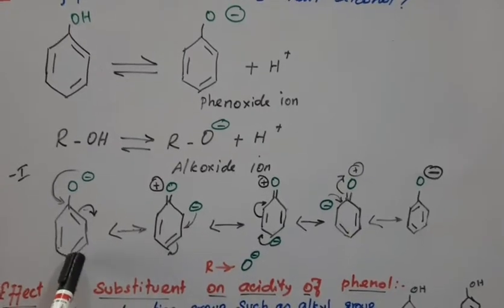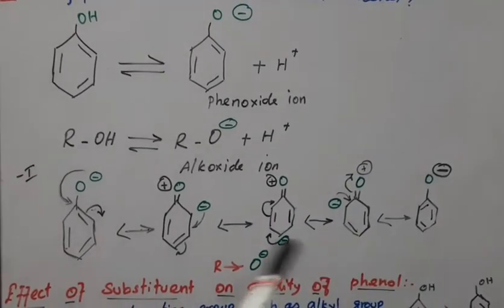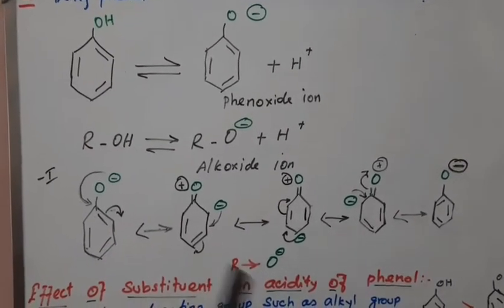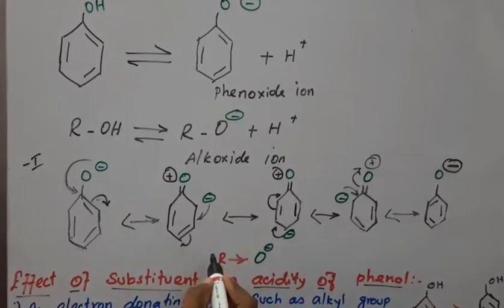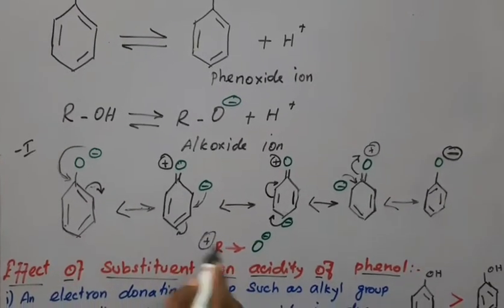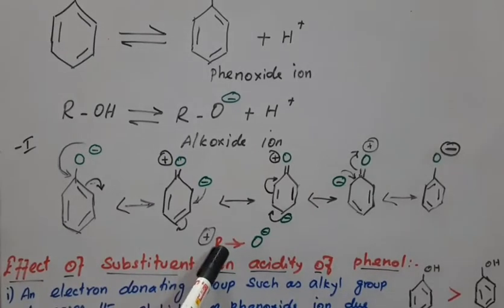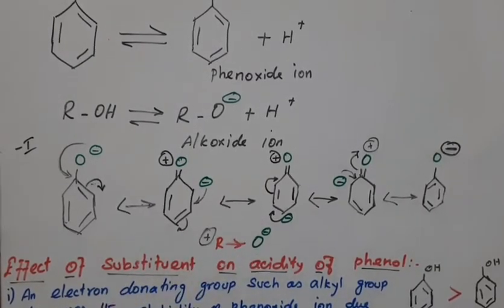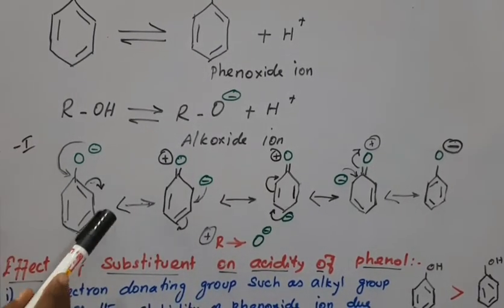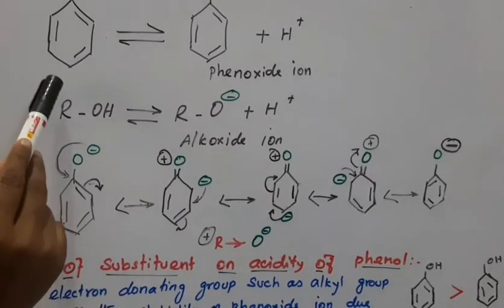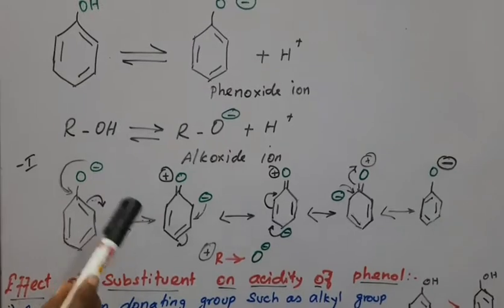The higher the stability, the more stable it is. Here in the alkoxide ion this is not possible, because the plus I effect is electron releasing. An electron releasing group decreases the acidic character, and an electron withdrawing group increases the acidic character. So only phenol is more acidic than alcohol.